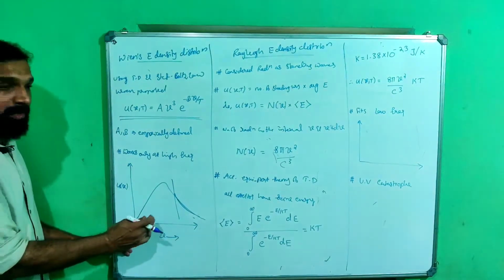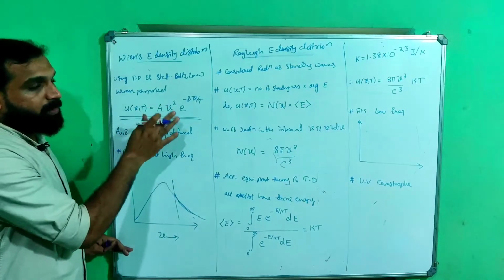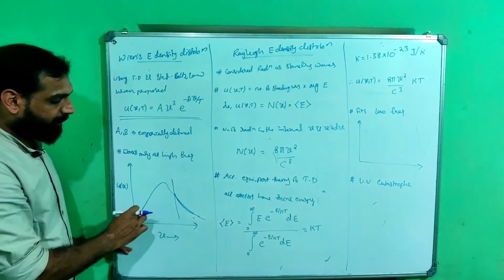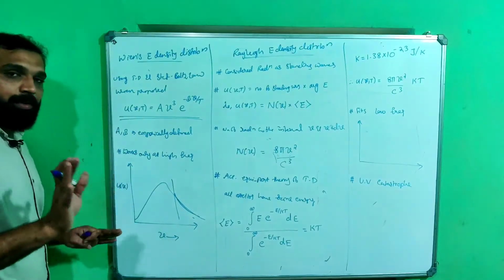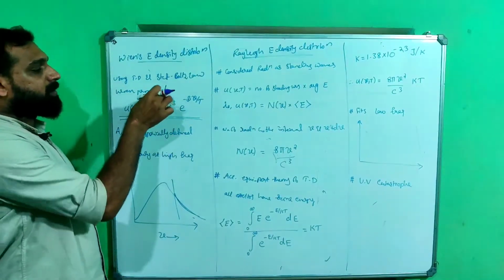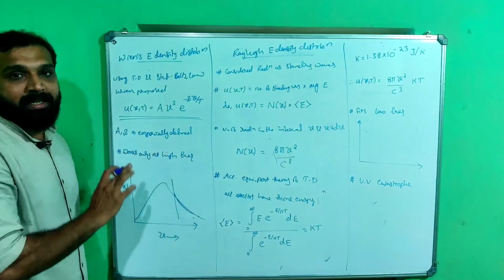For lower or mid-range frequencies, Wien's law was not successful, and the curve was different using this formula. In short, Wien's law works only at high frequency.